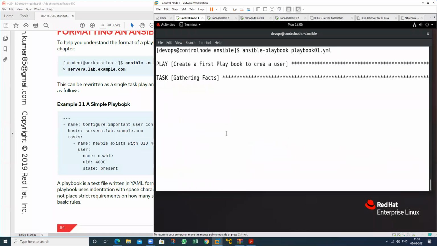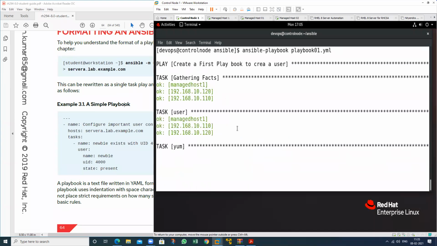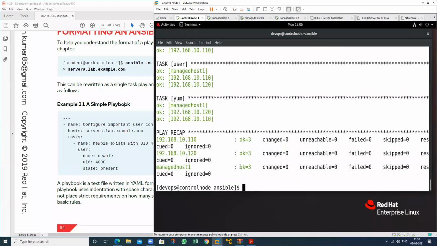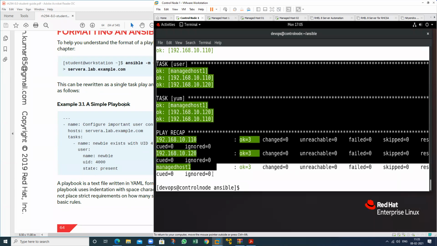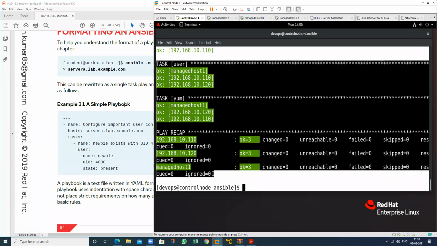Then what will happen? In all machines we have the httpd package, so there is no change. Okay, there is no change. So if I run this particular playbook again and again, the task will not perform because it has the functionality of idempotent.